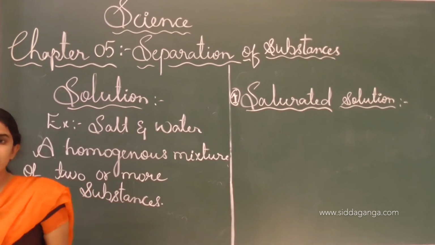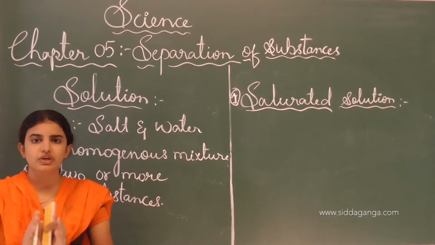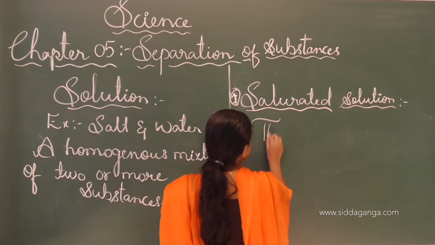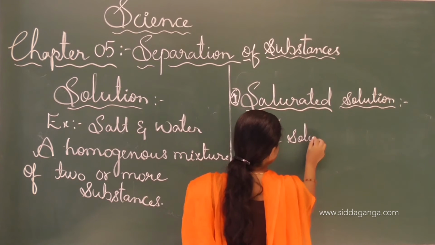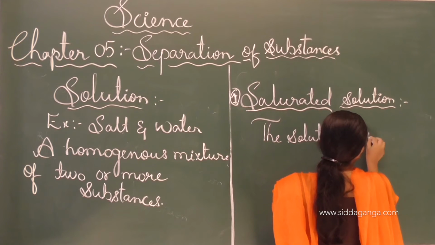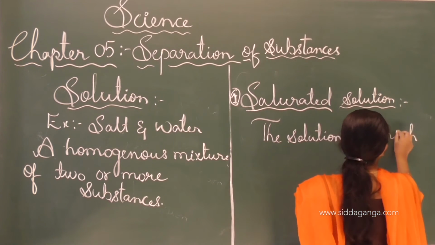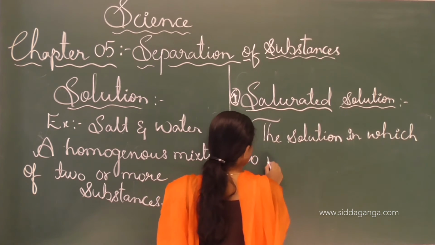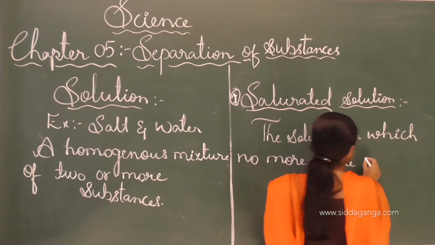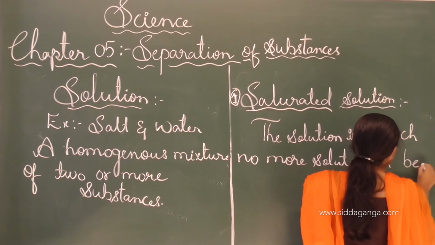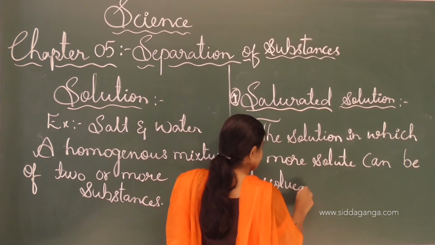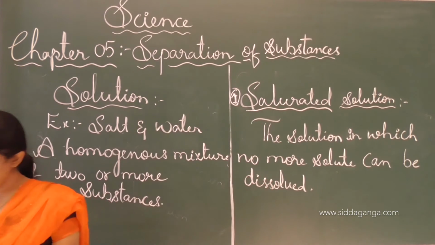See, saturated solutions are those solutions in which no more solute can be dissolved. We call it a saturated solution. The solution in which no more solute can be dissolved is called a saturated solution.